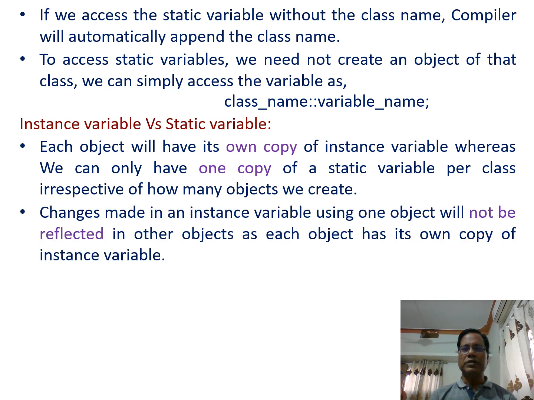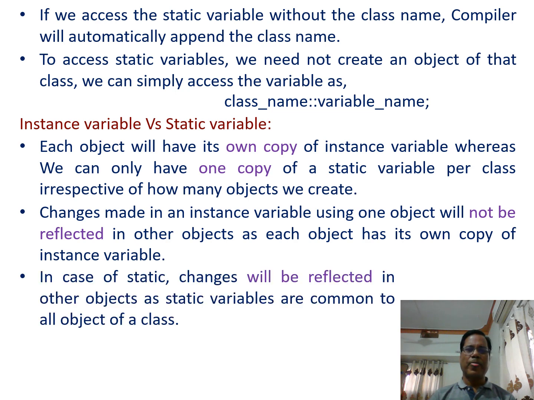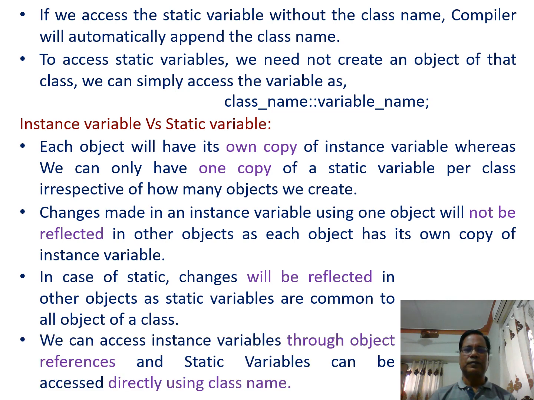Changes made in an instance variable using one object will not be reflected in other objects as each object has its own copy of the instance variable. In the case of static, changes will be reflected in other objects as static variables are common to all objects of a class. We can access an instance variable through object references and static variables we can access directly using the class name.